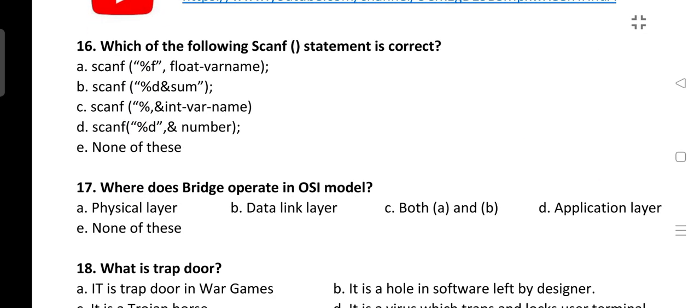Next is, which of the following scanf statements is correct? This is a very simple question. We know scanf syntax is %d and variable name or anything. So %f float and & is there. No, this is not correct. Here we have not closed the double quote. Here also the same. This is correct. Option D is correct. scanf with % and number.